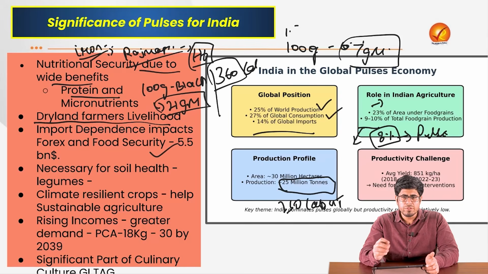Also, as we discussed, we are importing a lot of pulses. Around 20% of all the pulses that we need are met from imports. We are spending around $5.5 billion on this. So it is important for us to enhance domestic production of these pulses.